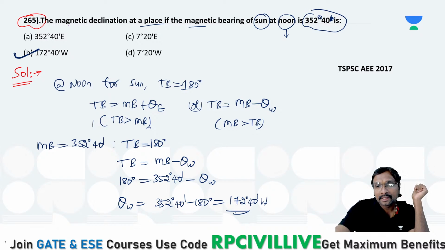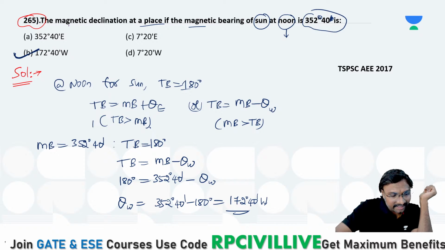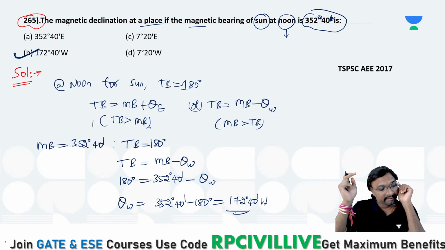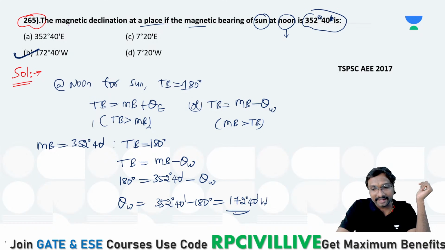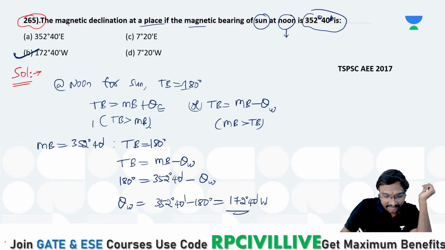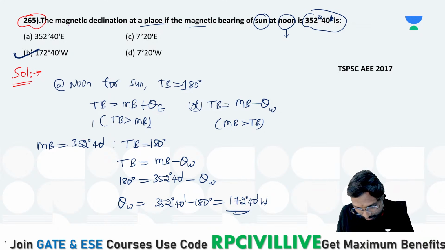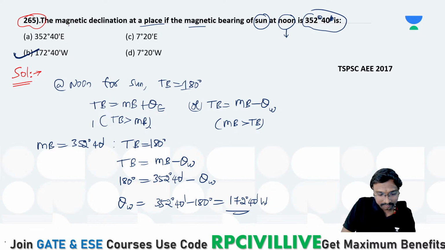Is that clear? Ankit and Karan, where did you make the mistake? Where did you assess wrongly? Is that clear? So shall we move to the next question?